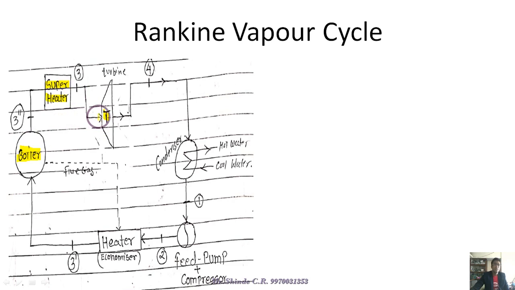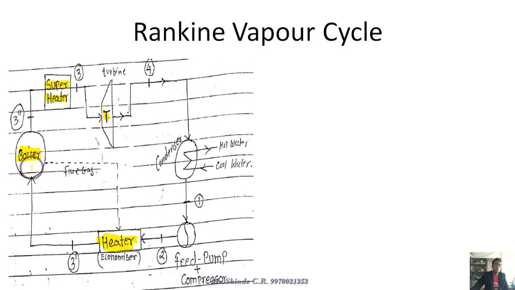Then another change is the heater. A heater is placed in between the feed pump and the boiler. Why? The boiler converts water into steam by utilizing the heat energy from the combustion of coal.